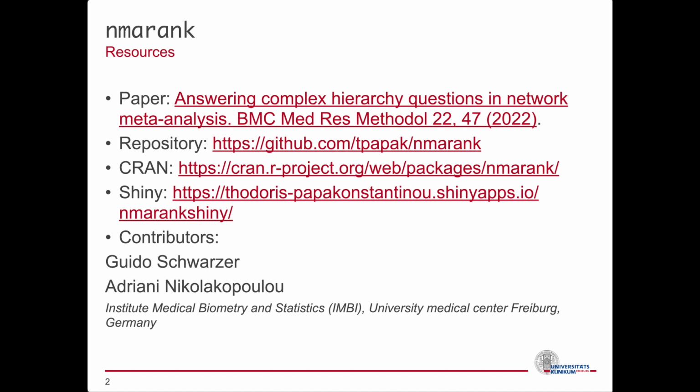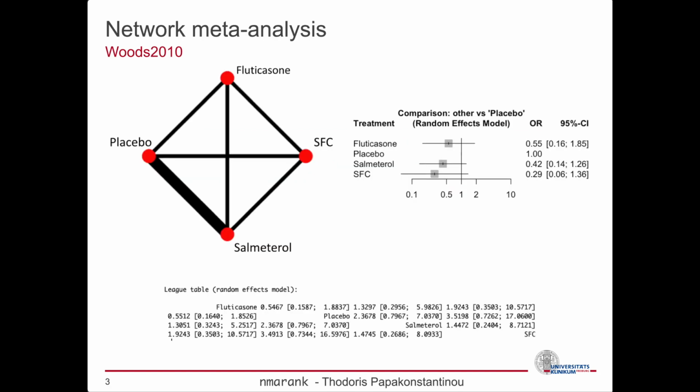NMA Rank is an R package for answering complex hierarchy questions in network meta-analysis. You can find the methodology behind it in the 2022 BMC paper. The source code is also available at GitHub, and you can install it in R as a CRAN package. In this tutorial, though, I will be using the NMA Rank Shiny app located at shinyapps.io, which makes things much easier. Co-authors of NMA Rank are Guido Schwarzer and Adriani Nikolakopoulou, both colleagues at IMBI.